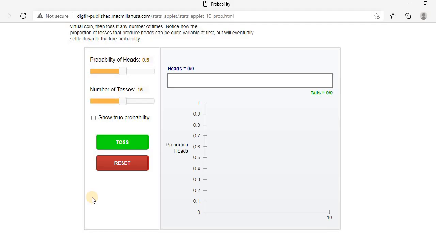Okay, so you can see here I have visited a website and here I have a simulation. You will understand now much better. So now here I am taking tosses of coins, heads and tails. Now I am doing 15 tosses. So let's see what the true probability is. We know 50%, right? So let's toss it.